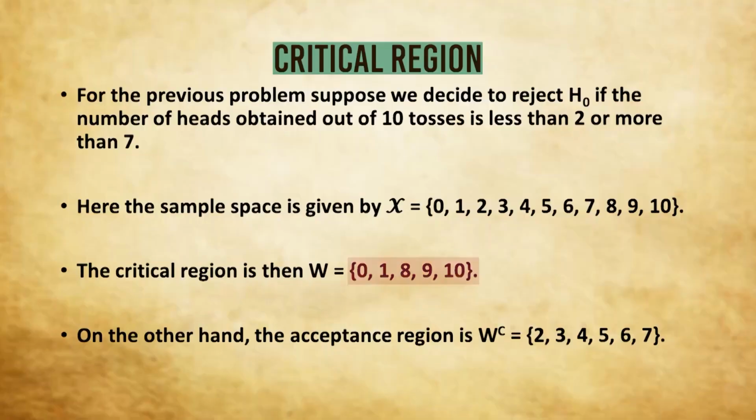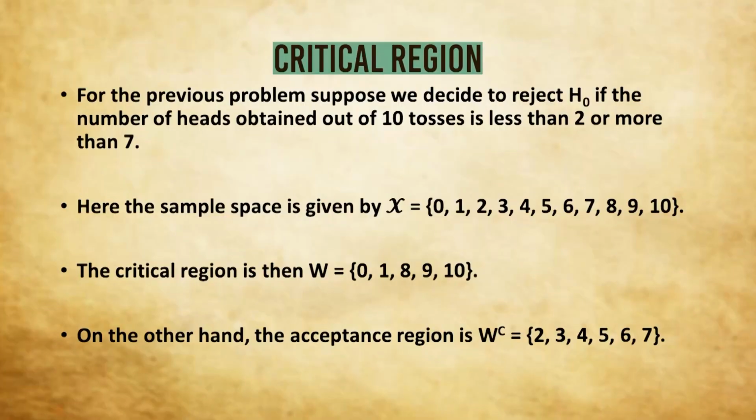Now we have decided to reject H0 if the number of heads obtained is less than 2 or more than 7. So for which values of X are we rejecting H0? For 0, 1 and then 8, 9, 10. The set consisting of these values will be called the critical region, and we denote it by W. Now the question arises, for which values are we going to accept the null hypothesis? Obviously for the values 2, 3, 4, 5, 6 and 7. A set consisting of these values will be the acceptance region, and we will denote it by W complement.